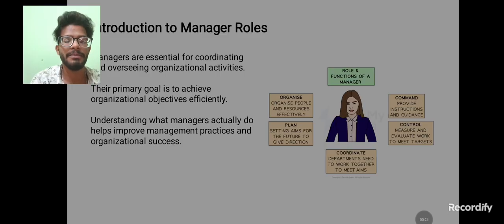First of all, it is mandatory to know the introduction of manager roles. Managers are essential for coordinating and overseeing organization activities, and their primary goal is to achieve organization objectives efficiently. Understanding what managers actually do helps to improve management practices and organization success. We have four different commands. The roles and functions of a manager are to organize, plan, coordinate, control, and command.